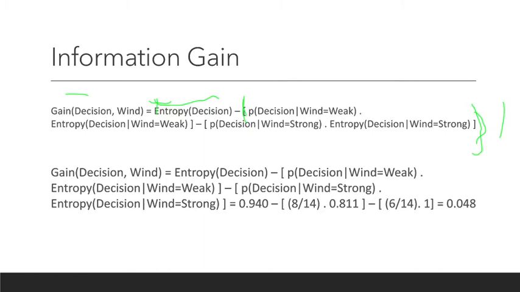I have a doubt. The root node is taken with respect to the highest gain by calculating the overall entropy of every column, like wind. Yes, exactly. So you have gain, decision, wind.